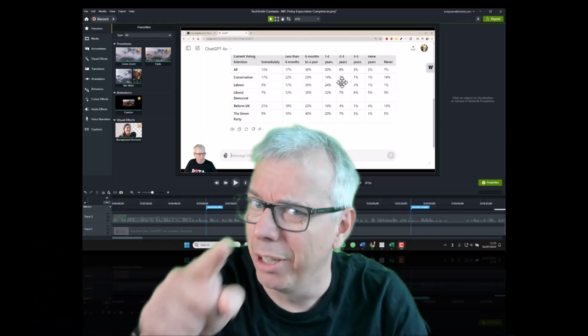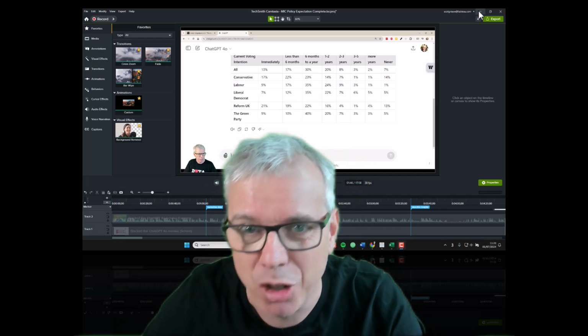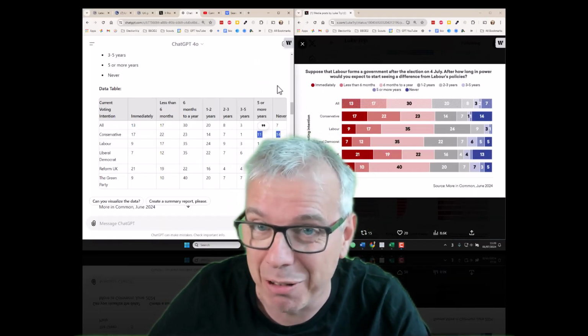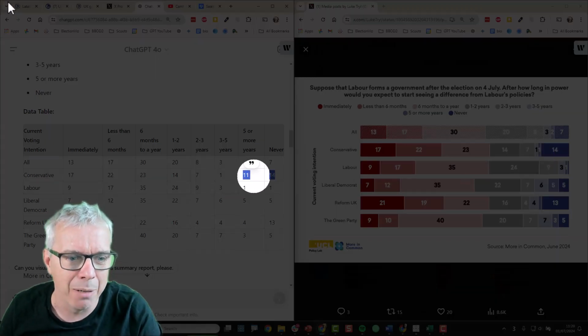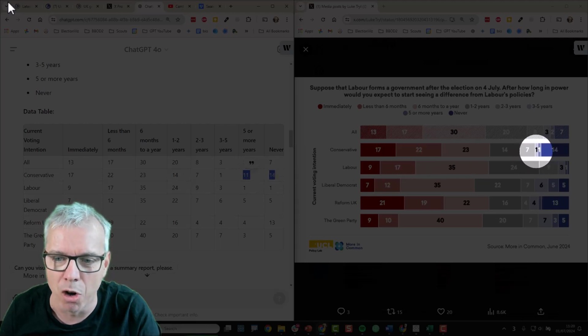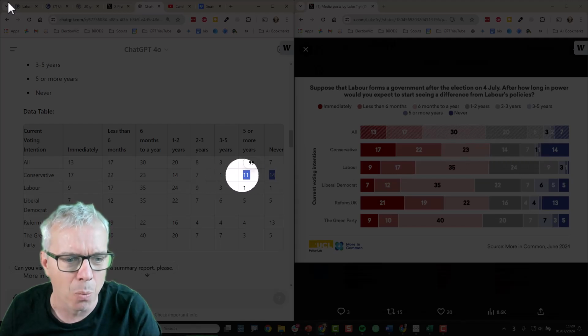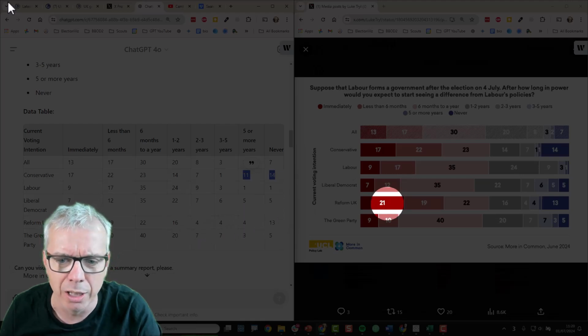Now, at this point in the recording, that data transcription looked amazing, but I've just spent the last 20 minutes trying to transcribe the data again just to see if it actually works reliably. And now you can see 5 or more Conservative voters is 11 and never is 14, whereas it's 1, 1, 14, and it's gone 1, 11, 14. Also, we've got a problem down on Reform, 16, 4, 4, 4, 13.